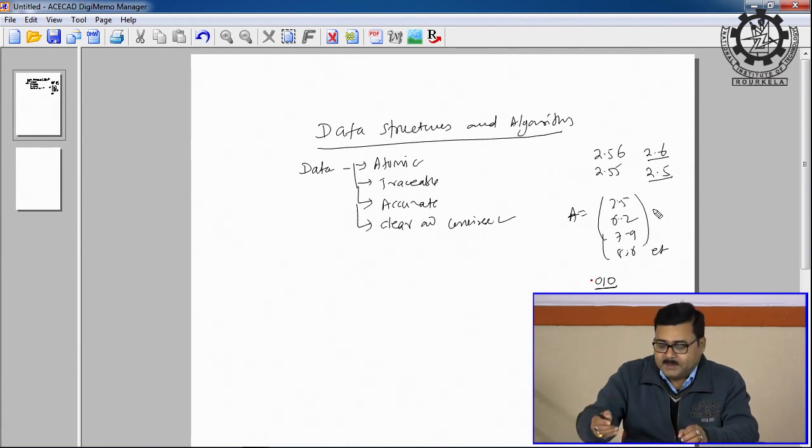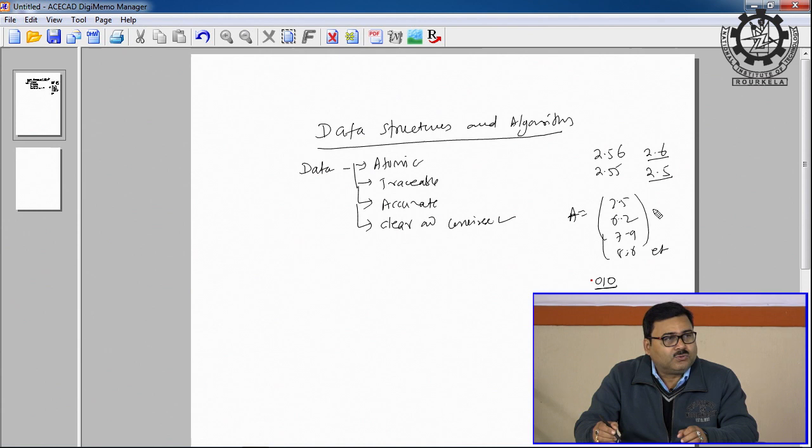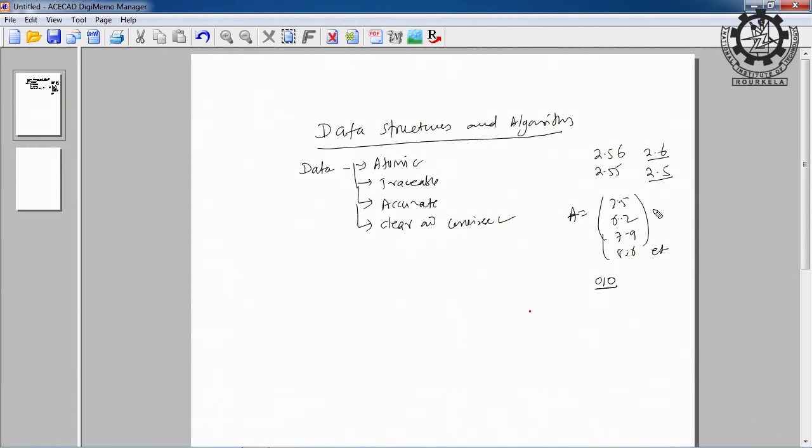We are coming to that. Another important thing: for example, I want to store the marks of 100 students in an array. So I can declare an array A of 100 students. What is A of 1? The marks of the first student. A of 2, marks of the second student. A of 3, marks of the third student, and A of 100, marks of the 100th student. I can very well write that.